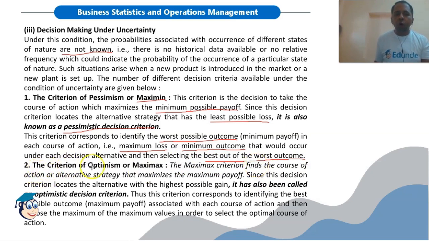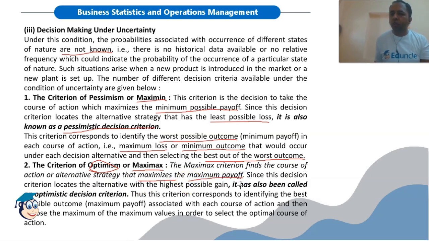The criterion of optimism, or maximax. Now this is opposite to maximin. Here we are selecting the maximum of all maximum values. That's why we are having an optimistic view. The maximax criterion finds the course of action or alternative strategy that maximizes the maximum payoff.